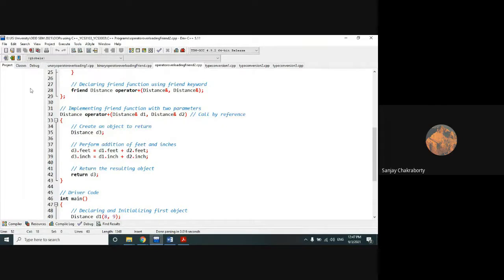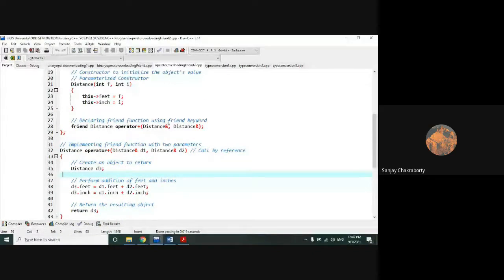Okay, so if I cannot tell you, please you can skip the use of the friend function, because the friend function makes it more complex due to this object reference and all these things. But I cannot tell you that, because in the examination or in the interview they can explicitly ask how you can use a friend function to do this operator overloading. Then you will have to give your answer by using the friend function only. You cannot use a normal member function. But if they do not ask, then obviously you can go for the normal member function. Okay, so you need practice of all these programs.